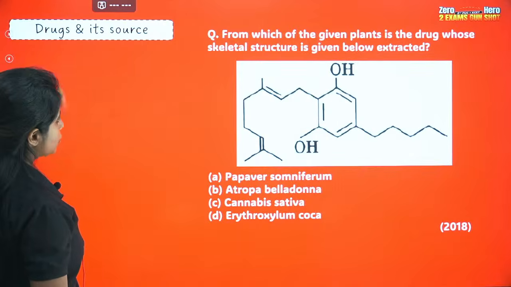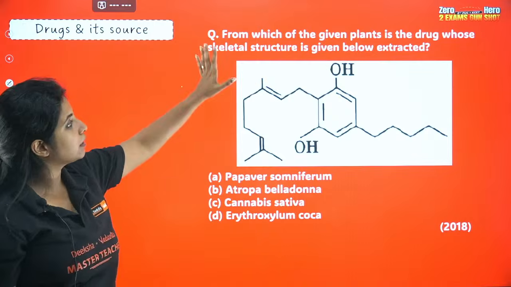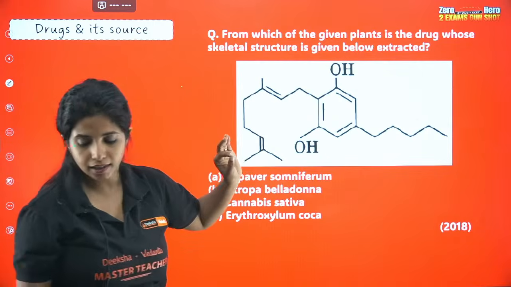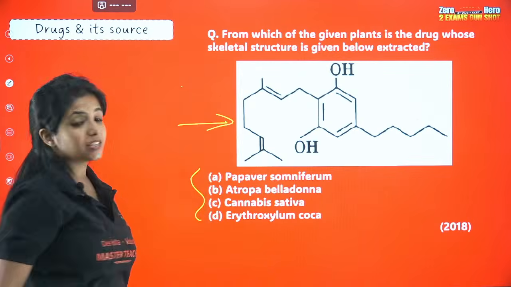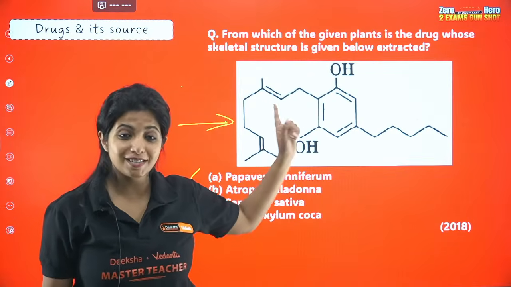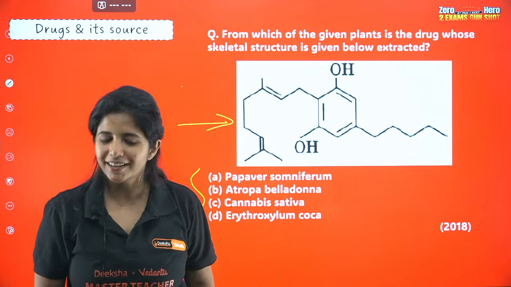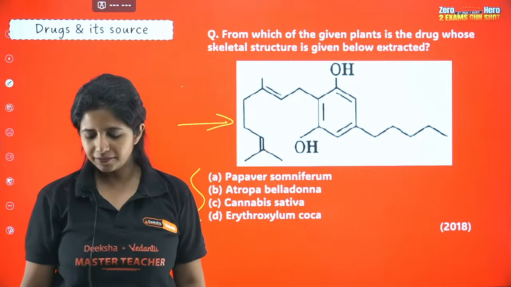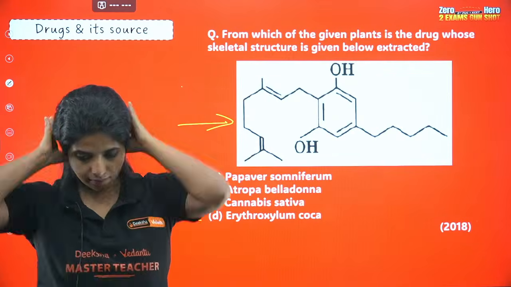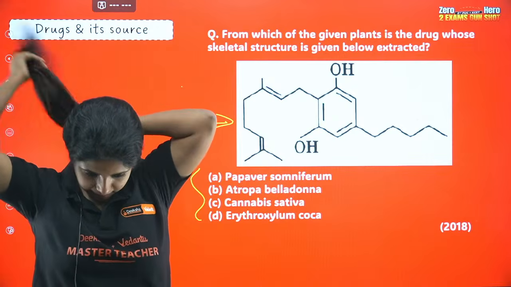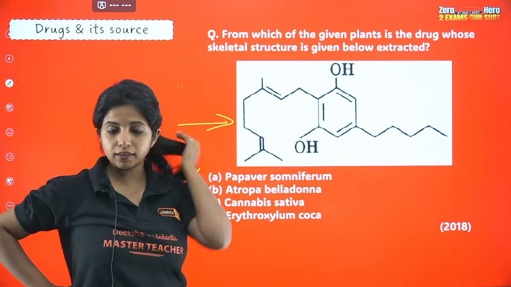Okay. Now try to solve this question. From which of the given plants is the drug whose skeletal structure is given below extracted? From which of these plants is this particular drug extracted? So first of all, please understand what this drug is. This is a 2018 question. Oh my bad, it's totally fine. That's how we learn. Okay guys, try to solve this.